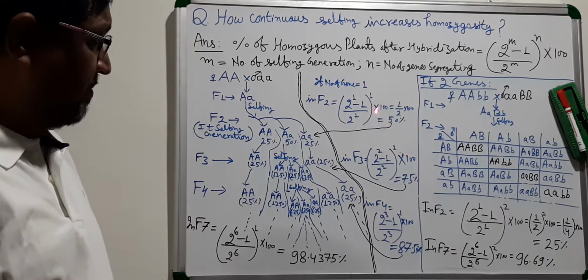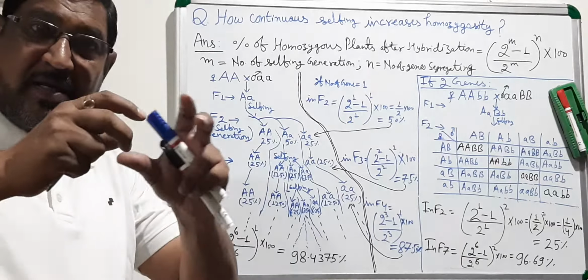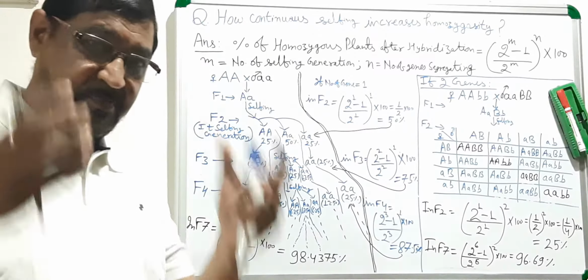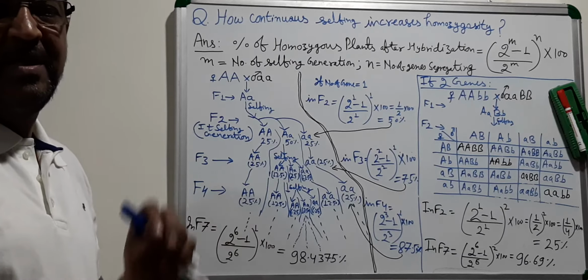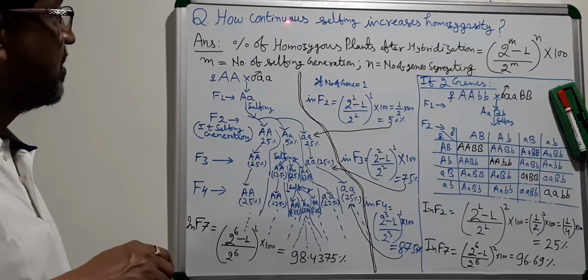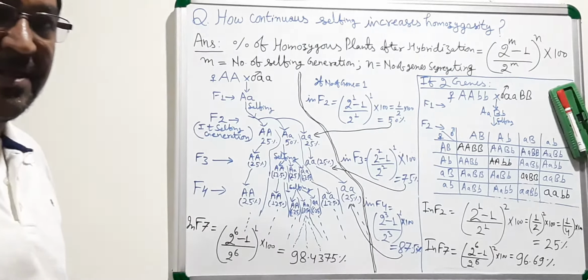If you solve it, you get 50%. So in the F2 generation, 50% of plants will be homozygous. This is the meaning of how continuous selfing increases homozygosity.